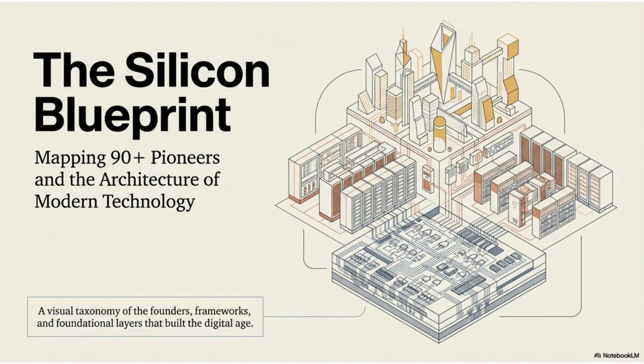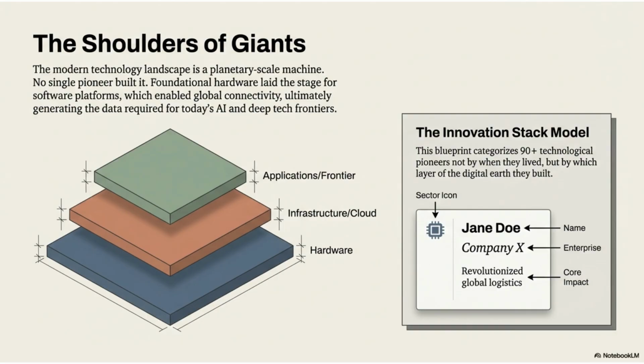Welcome to the Silicon Blueprint, a visual taxonomy mapping over 90 pioneers and the architecture of modern technology. This video explores the founders, frameworks, and foundational layers that built the digital age. Modern technology is a planetary scale machine built on the shoulders of giants.